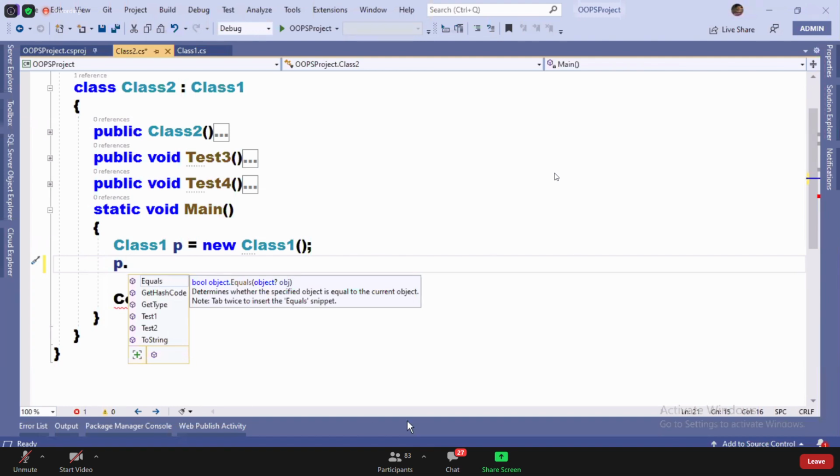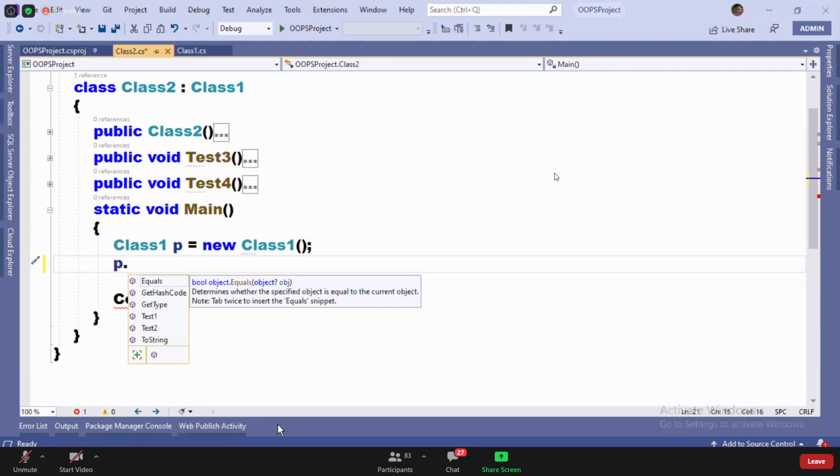So what are the methods of the object class? Equals, get hash code, get type, toString. All these are the methods that are inherited from the object class.